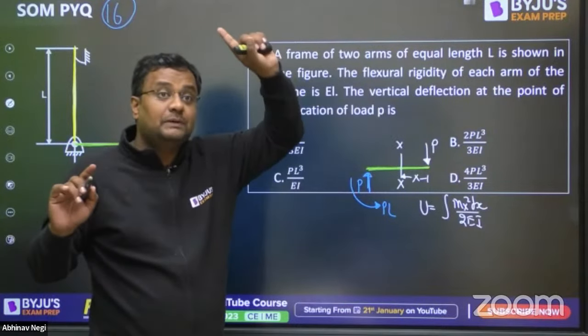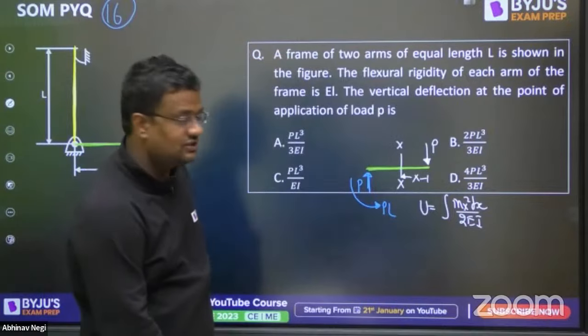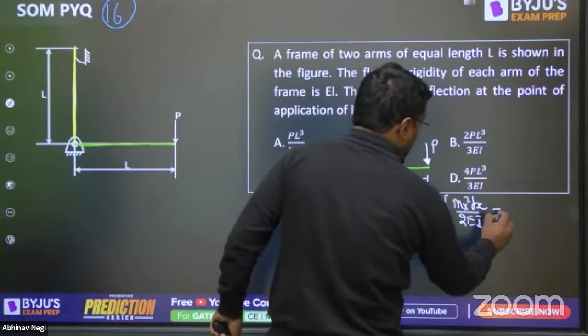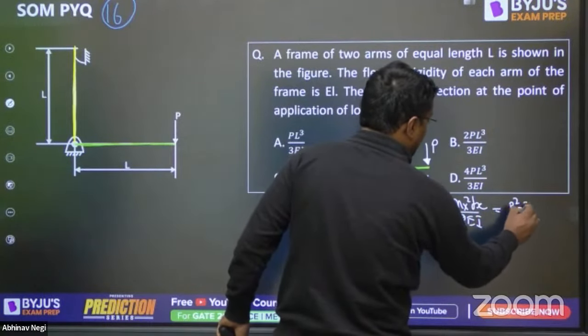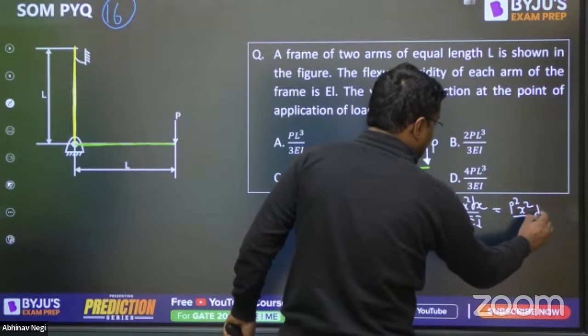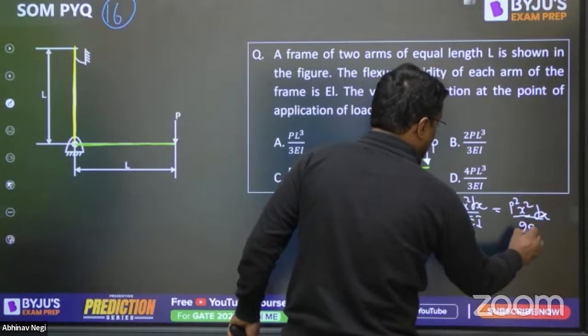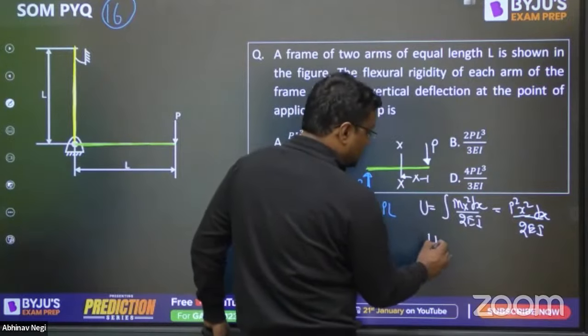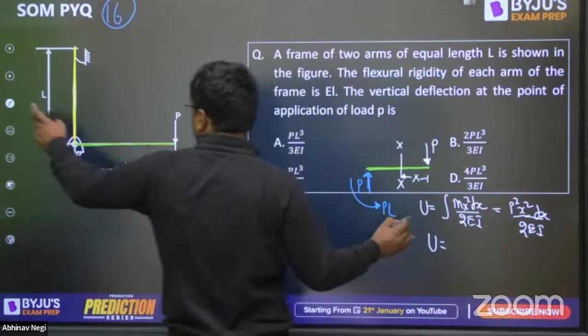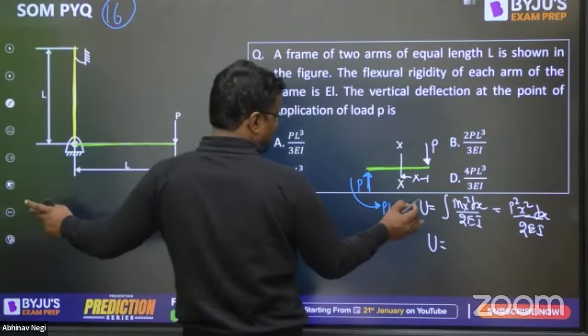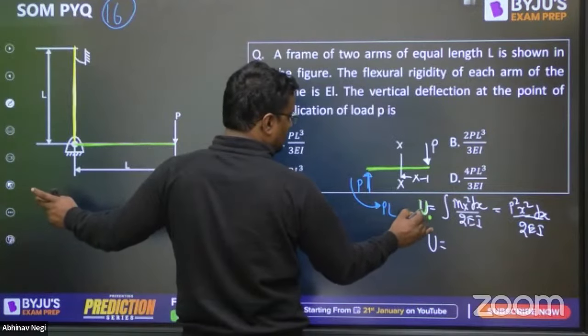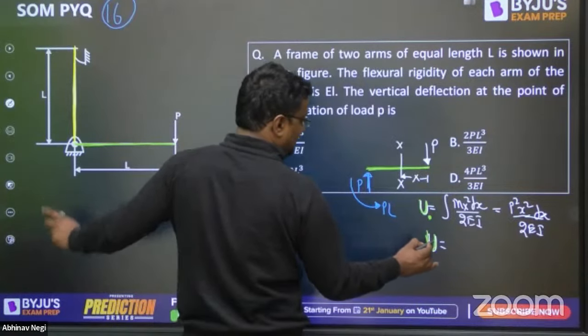Okay, I told you the shortcut. Please watch my shortcut of strain energy also. So here it will be P squared x squared dx upon 2EI. So U is equal to U of this green. I am saying U of this green.